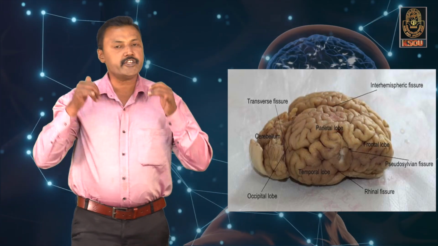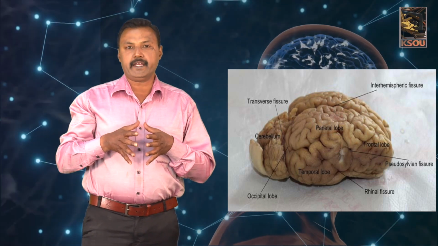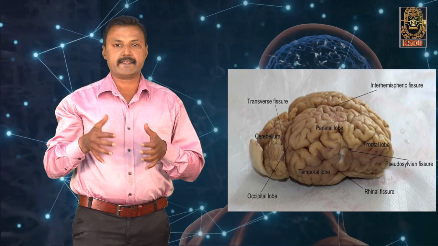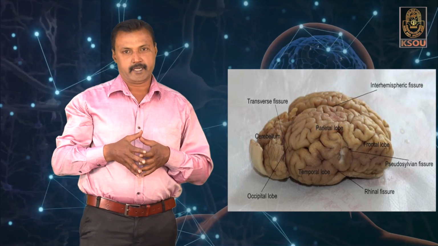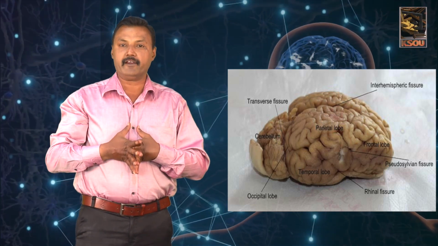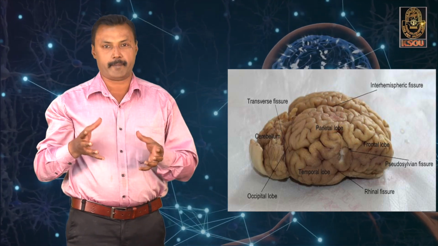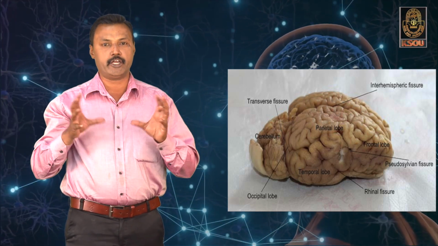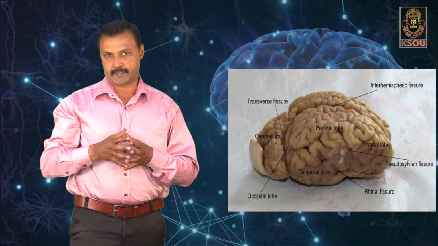The two cerebral hemispheres are connected by a tuft of nerve fibers called the crura cerebrae. Each cerebrum is divided by numerous fissures. Among them, the fissure of Rolando and the Sylvian fissure are very prominent, which divide the brain into different lobes.